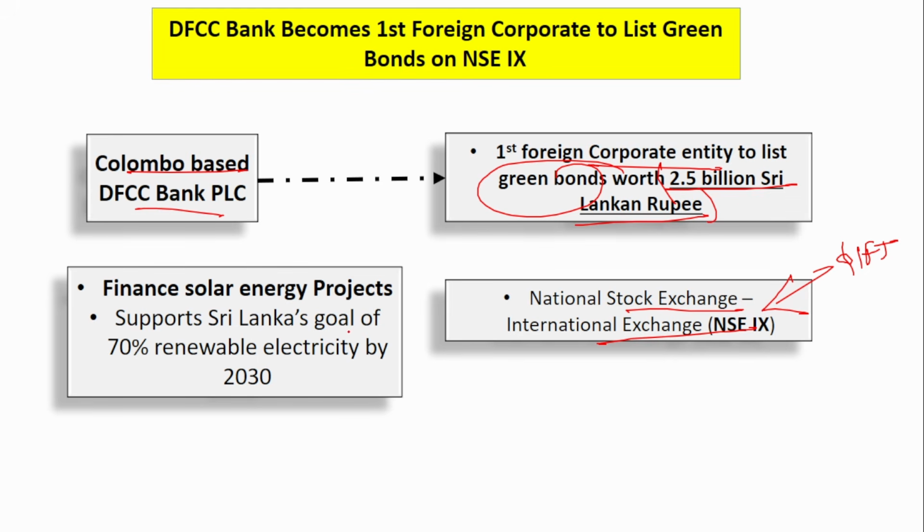Where will this money be put into use? They will issue green bonds, the investors will buy the green bonds, and in turn the entity will receive 2.5 billion Sri Lankan rupees. It will be used to finance solar energy projects and support Sri Lanka's goal of 70% renewable electricity by 2030. Remember, DFCC Bank is a Colombo, Sri Lanka based bank, the first foreign corporate entity to raise 2.5 billion Sri Lankan rupees. Remember the amount also, very, very important.